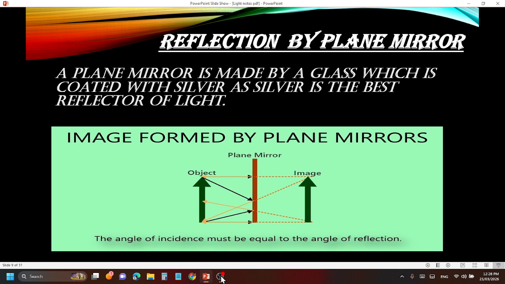So how is an image formed by a plane mirror? You can see here that the angle of incidence must be equal to the angle of reflection. The middle brown colored piece is the plane mirror. When an object is kept in front of the plane mirror, the image is formed behind the plane mirror, which is virtual and erect.